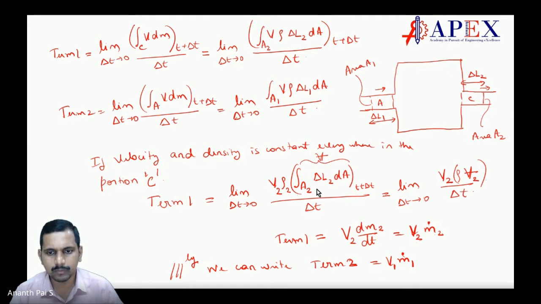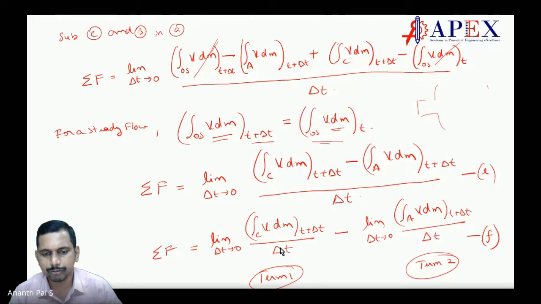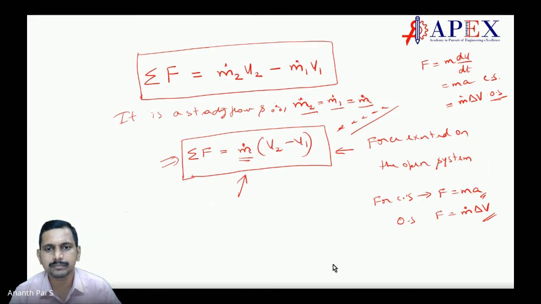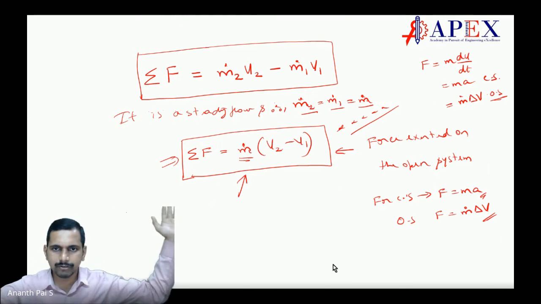So term 1, if that is the case, you get V2 into rho2, which is coming outside as density, into integration of A2 delta L2 into dA. That comes as limit delta t tending to 0, V2 into rho into volume, density remaining the same, divided by dt. That will be equal to V2 into M2 dot. Make sense? Similarly, term 2 is V1 into M1 dot. So term 1 is V2 into M2 dot and term 2 is V1 into M1 dot. That is what we have applied here. Makes sense? So whatever is vast becomes very easy.